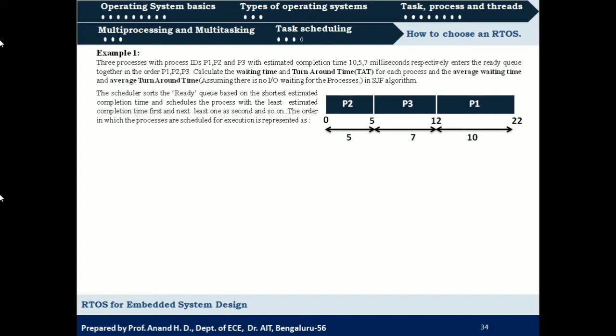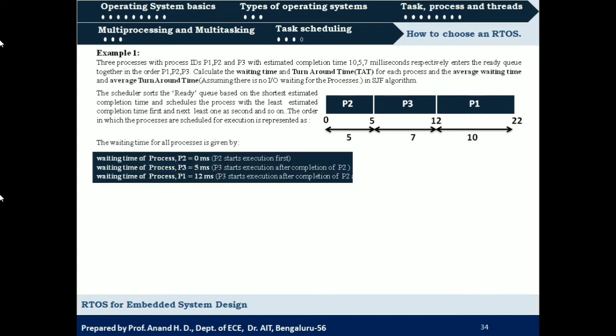So as usual, we shall assume that when P2 enters the ready queue, there are no other processes in the ready queue. In that case, the waiting time for process 2 will be 0, right? And then process 3 should wait for 5 milliseconds, that is, it should wait for completion of execution of process 2.